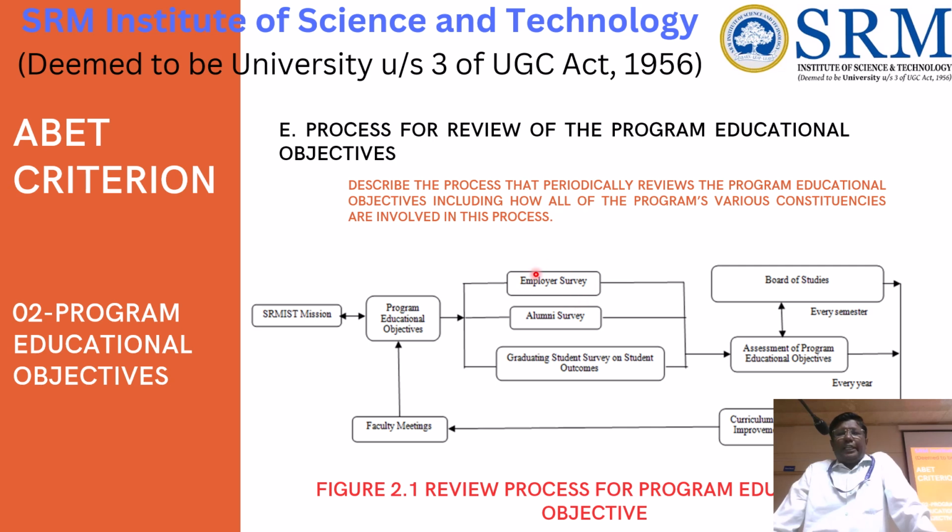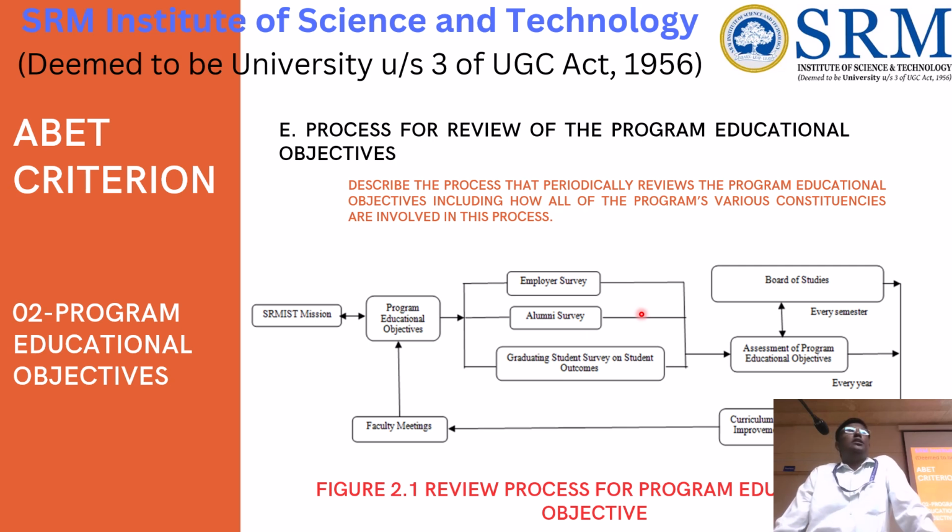So we have to collect the employer survey, alumni survey, and graduating student survey at the time of passing out, and this review should be carried out and assessed against the program educational objectives. For information, program educational objectives should be assessed three years after the student graduates. That means if a student passes out today and is employed somewhere, after three years of employment we have to assess the PEO, not immediately.